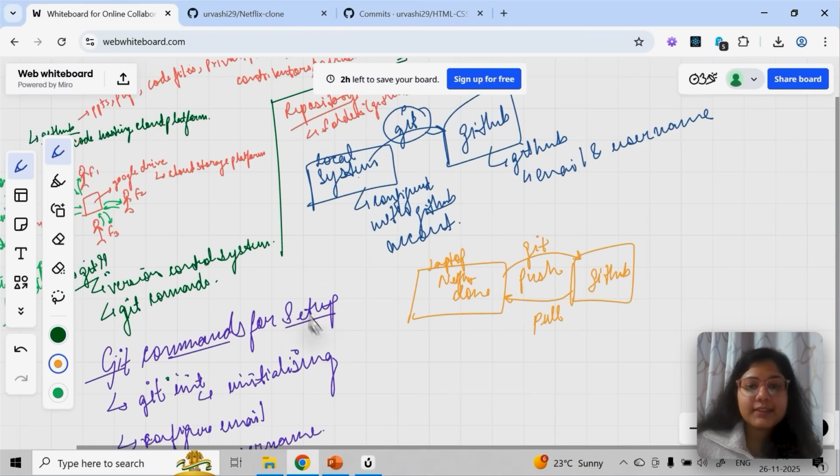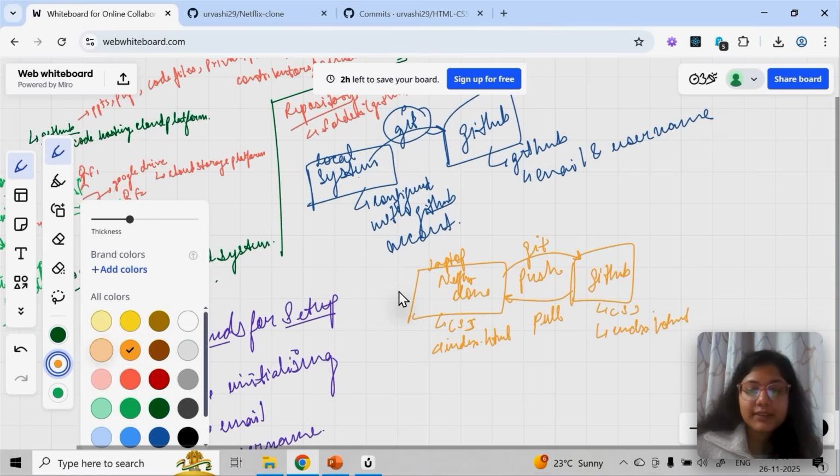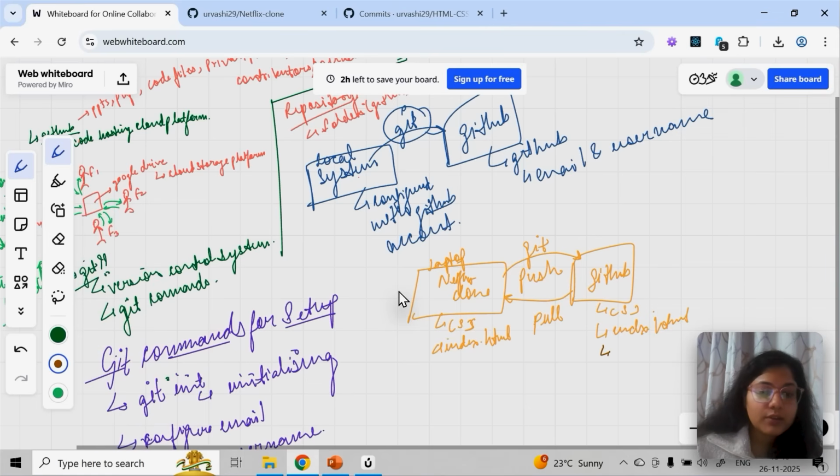So basically, if you go here, there are two files: one is the CSS folder and one is index.html. So your GitHub also has two files, because whatever you had locally, you made the changes. But let's say you upload a file here called contact.html, or any other file.